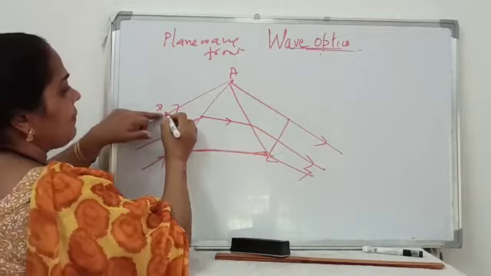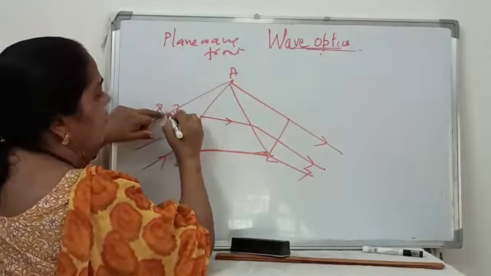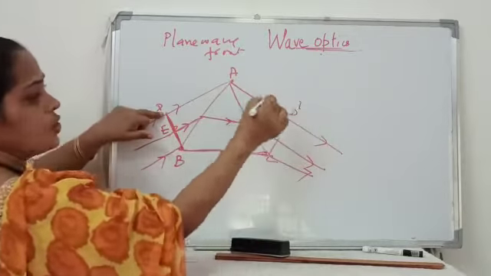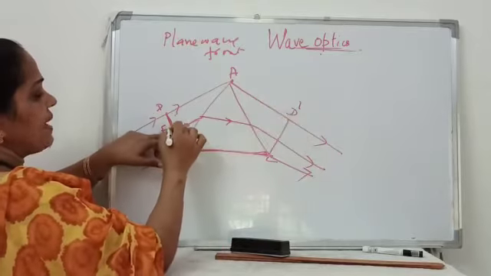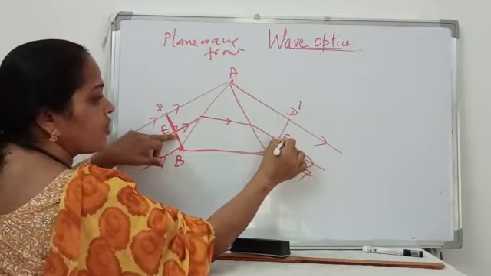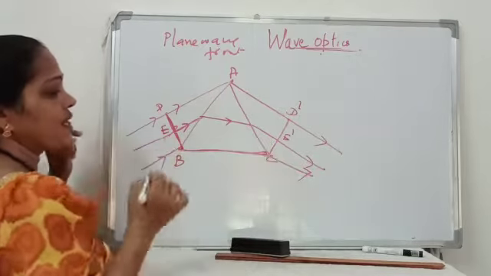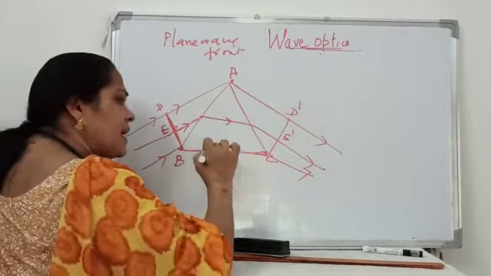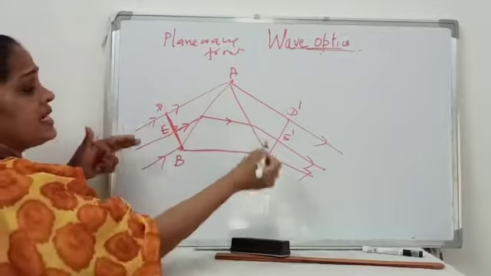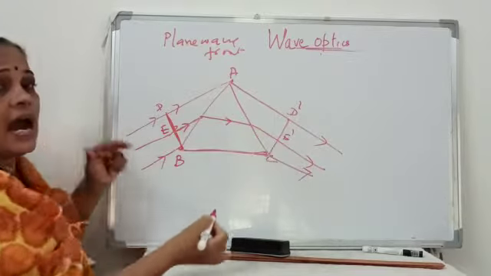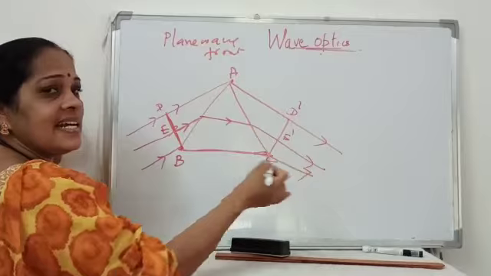See, if you consider the point D, the time taken for D to reach D dash is the same as the time taken for E to reach E dash, which is the same as the time taken for B to reach C. Since B is traveling completely through the medium, there is no time for it to travel a longer distance in air.